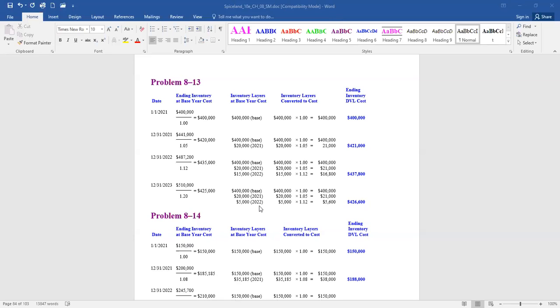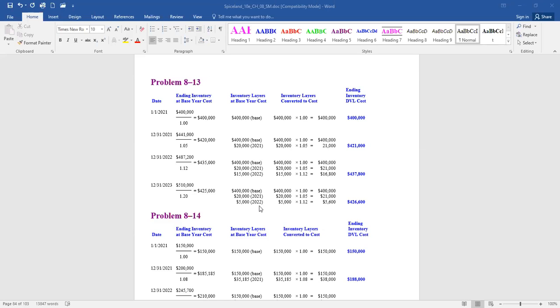Moving along, problem 8-13. On January 1st, 2021, the Taylor Company adopted the dollar value Lifo method. The inventory value for its own inventory pool on this date was $400,000. Inventory data for 2021 through 2023 are as follows. 12/31/2021, there's a 441,000 ending balance in inventory.